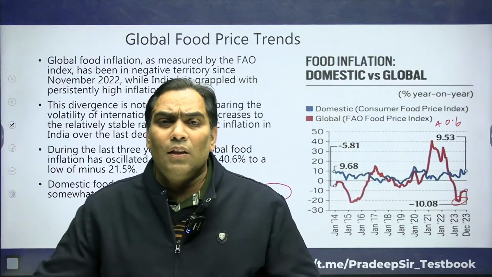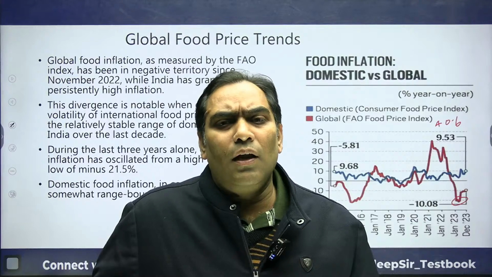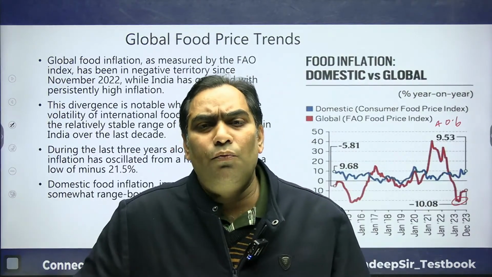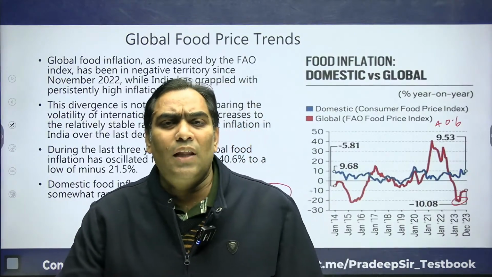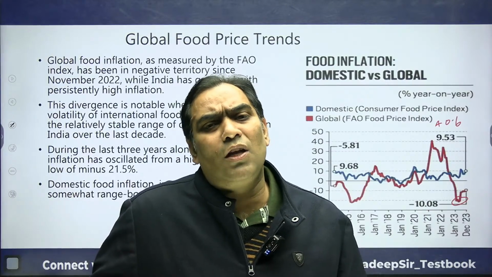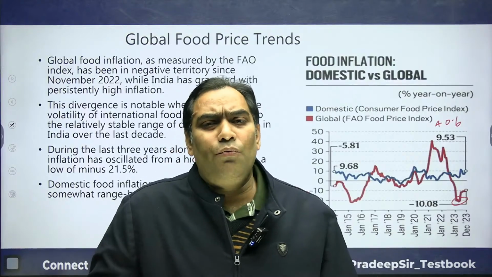So there is more stability in Indian food inflation in comparison to the world scenario. Even when world food inflation is in negative territory, Indian food inflation is still in positive territory. That means there are high prices of food.